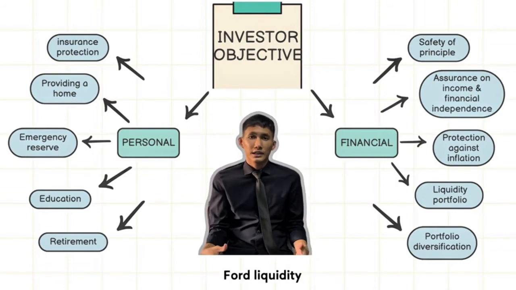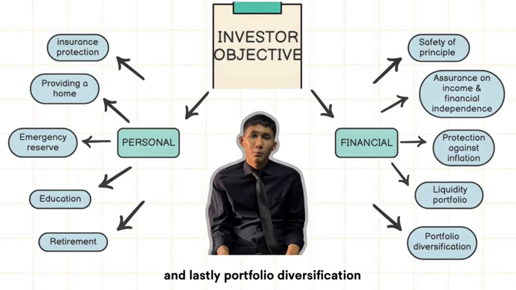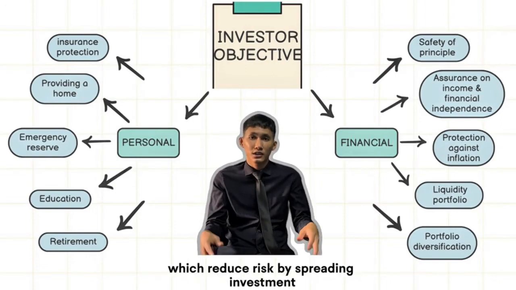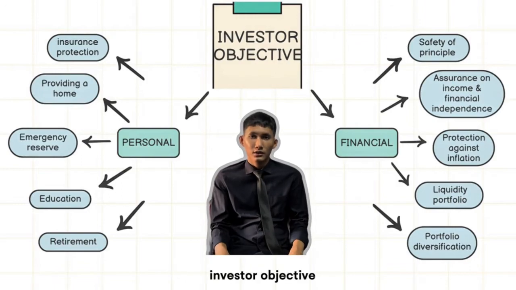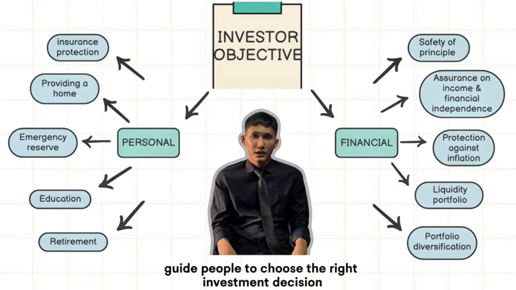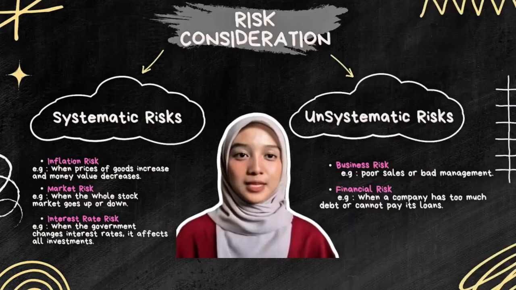Fourth, liquidity, meaning the investment can be turned into cash easily. And lastly, portfolio diversification, which reduces risk by spreading investments. In conclusion, investor objectives guide people to choose the right investment decision.